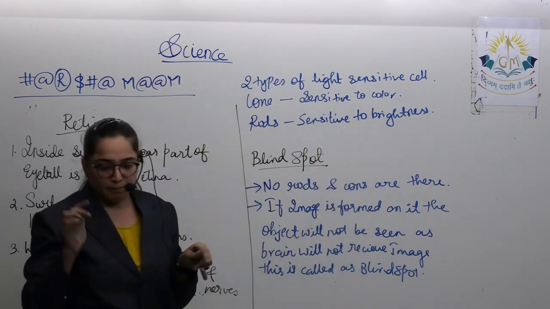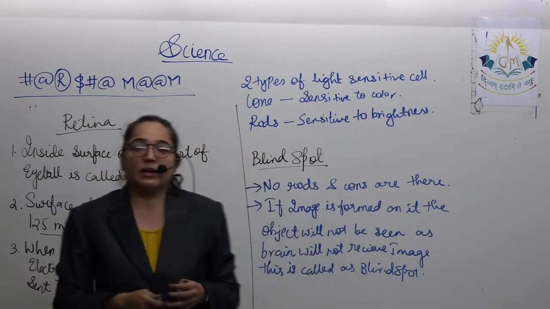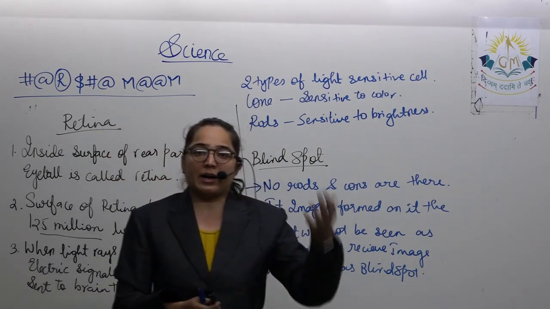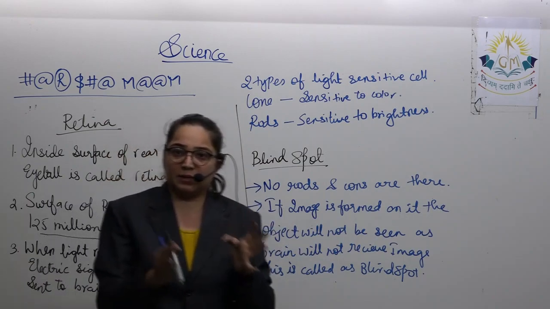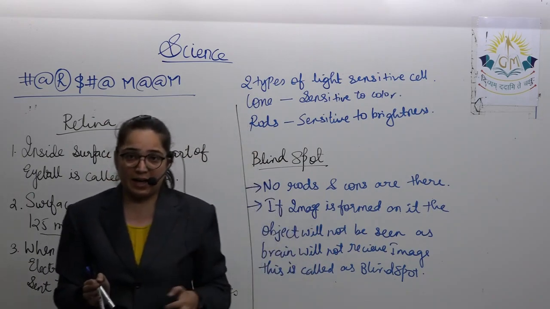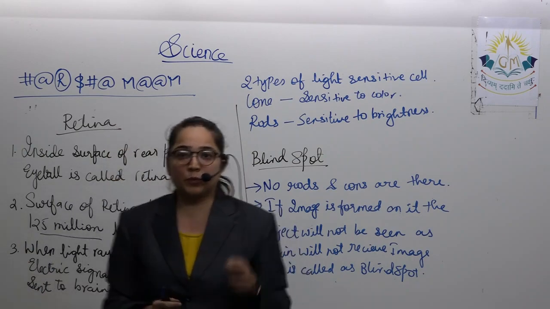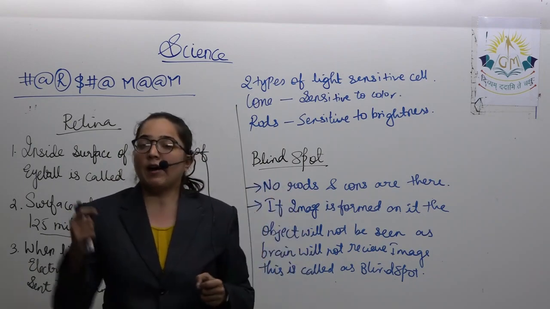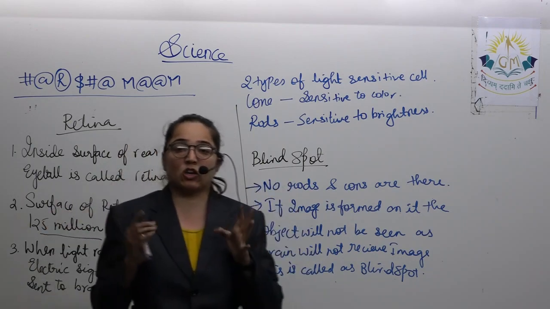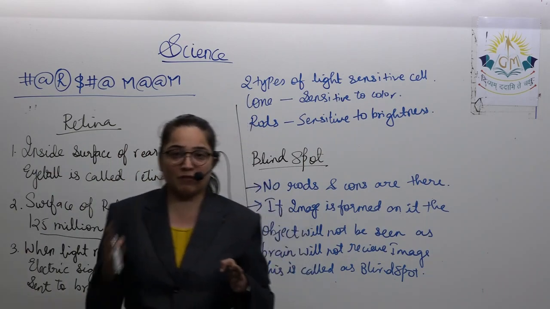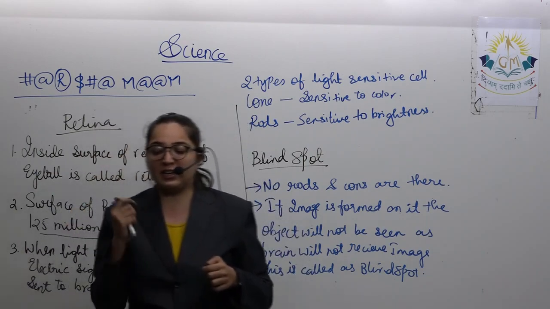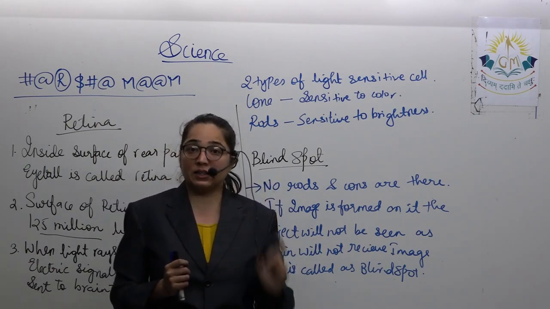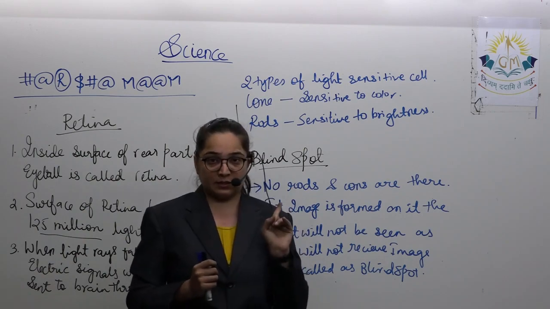Once again, the complete human eye. Light first enters through the cornea. It is the transparent spherical membrane. After that, behind the cornea, there is a dark muscular diaphragm which is called the iris. At the center of the iris is the pupil. The iris controls the amount of light entering our eyes. After the iris and pupil, you have the eye lens. It is a convex lens with jelly-like elastic material. The eye lens is held by the ciliary muscles.